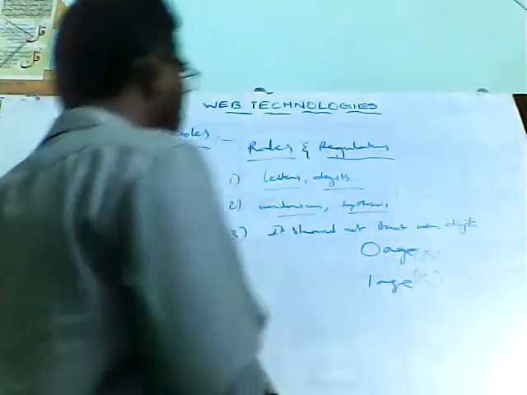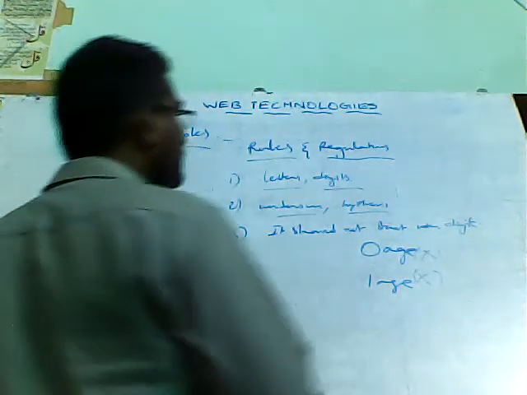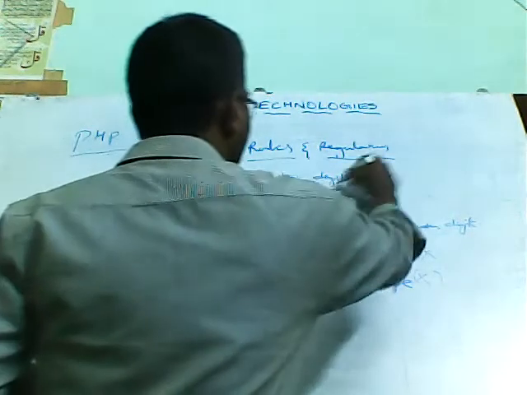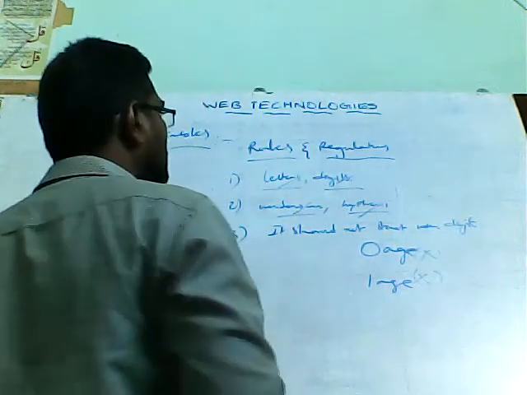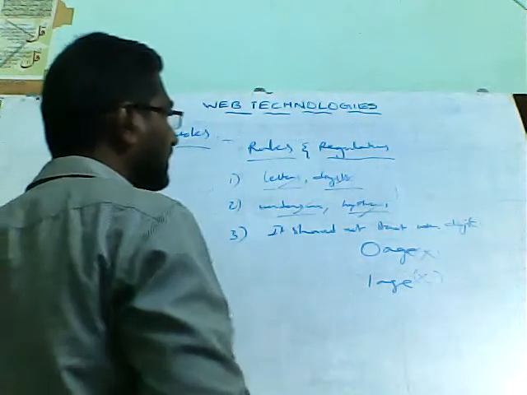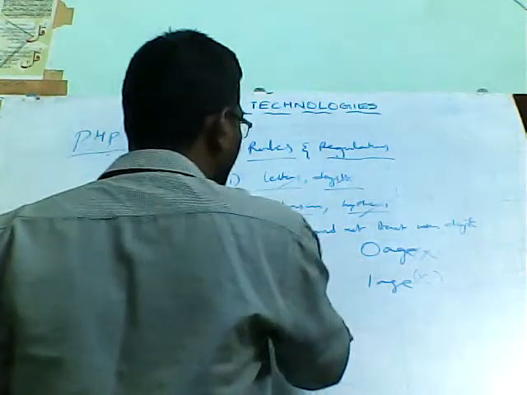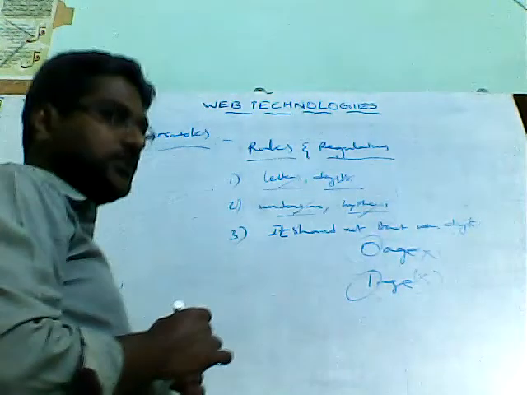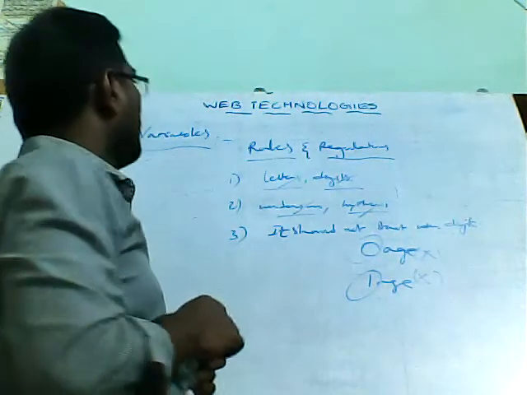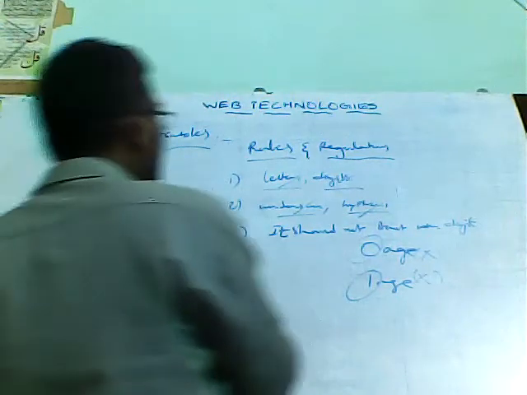So the rule we need to follow: you can use underscores, digits, letters in between, all the things you can use, and you can use hyphens also. But the very important thing to remember here is that we should not start with a digit, that is zeros and ones. These are the rules we need to follow when specifying the names for the variables.